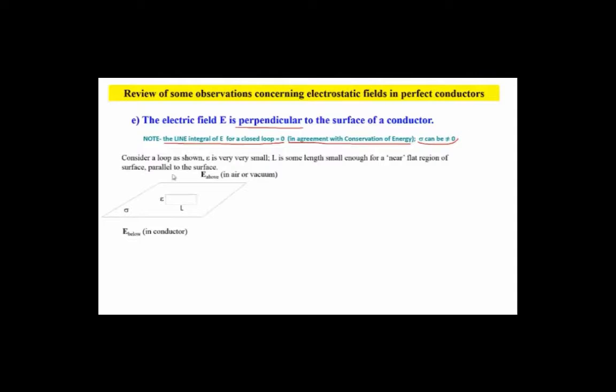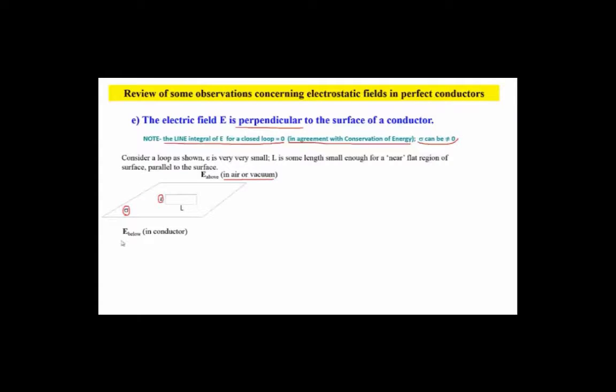That means that if you have a surface, suppose this surface here has a charge density sigma, we're going to draw a loop along the surface where the height of the loop is very small. This epsilon is the distance here. L is the length of the loop, and we'll make it small enough so that the sigma doesn't change significantly over the length of that loop. And remember, here this is above. We'll say that it's in air or vacuum, and below is in the conductor.